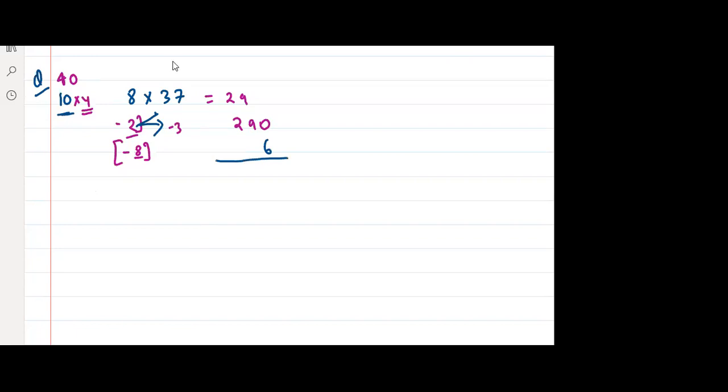So if you add them, what is the answer? Since it is the first question, it will take time. Otherwise, it will be easy. 296. Yes or no? But after 2-3 questions, it will also become easy. Right? Okay, let's take one more problem. For you guys, I'll just take one more problem.